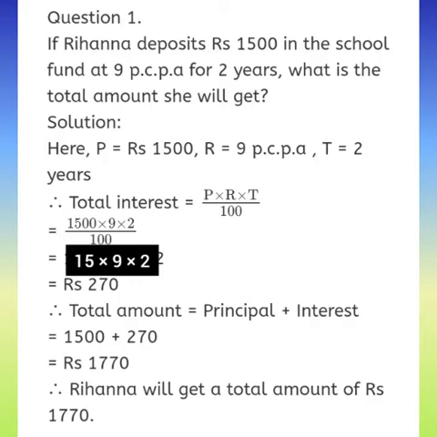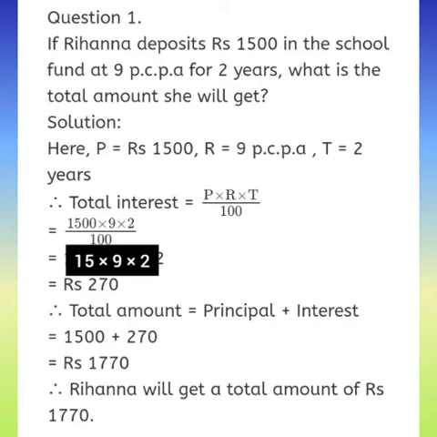Okay, so the solution is: P means principal, that is rupees 1500. R means rate of interest, that is 9 PCPA, and T means the period, that is 2 years. And what do we have to find? We have to find the interest and the amount after she got the interest. I hope you all understood. What we have to write down is the things given in the question, and these two things we have to find.